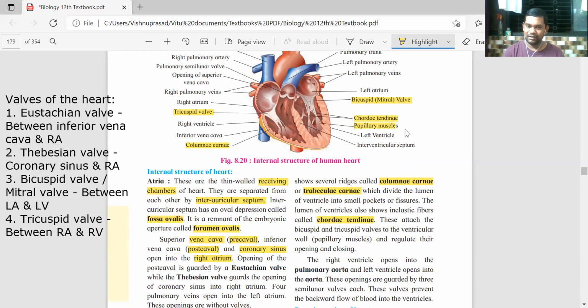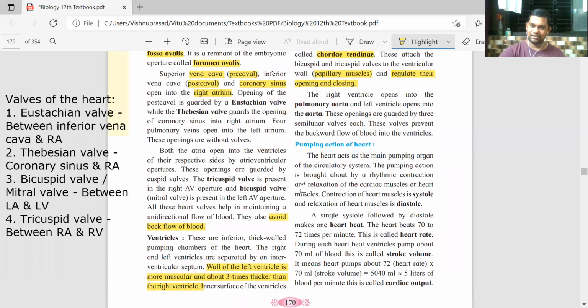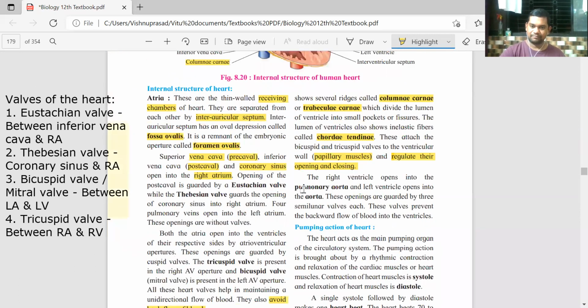Getting it? So the papillary muscle will pull it. The chordae tendinae will pull the valve, and the valve will open in a certain direction. So ये papillary muscle important है. They are the ones that regulate the opening and closing of the valves. Do you understand this? अच्छी तरह समझा यहाँ तक? Okay, and yes, there are 2 more valves, not 4.